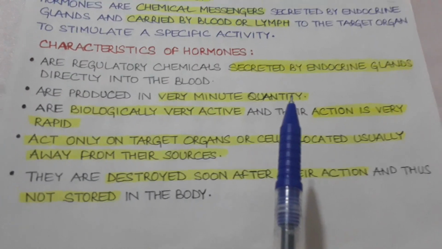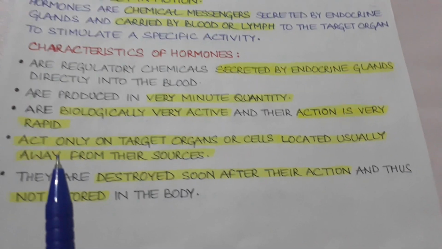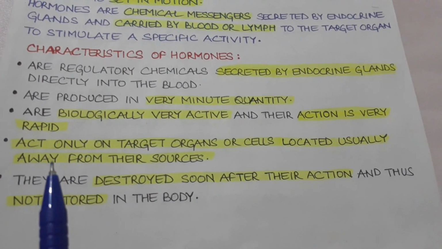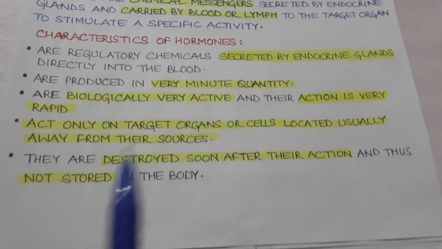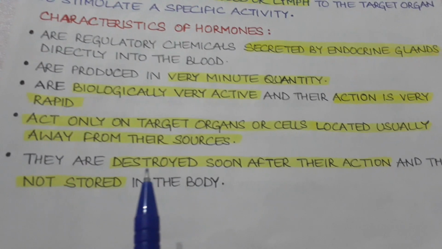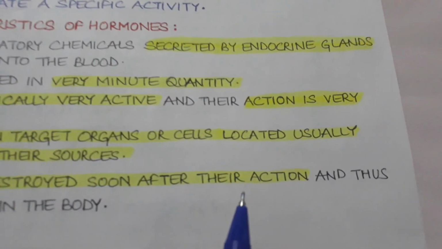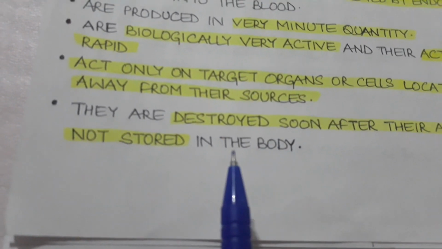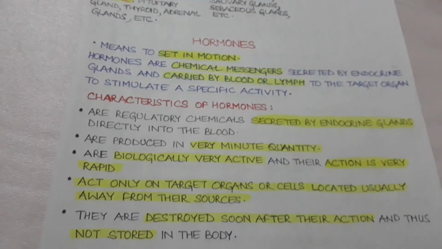It means hormones are secreted at some other place, but their action is at a place far from that. These places are called the target organs. Once the action is performed by the hormones, they are destroyed. So they are destroyed soon after their action, and thus they are not stored in the body. So these are the characteristics of hormones.